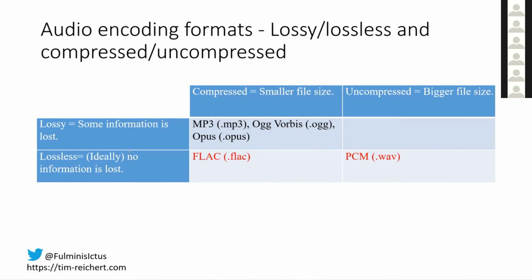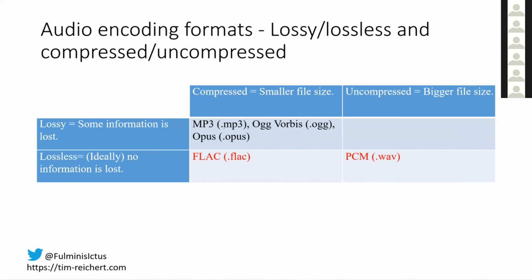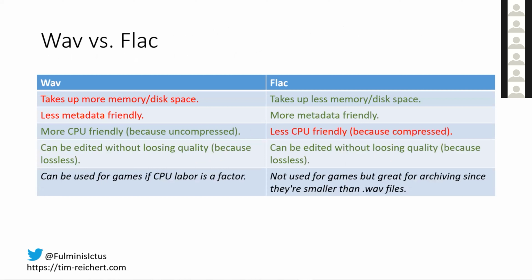The difference between them, as you can see, is that the flac files are compressed. This means flac files take up less space than WAV files, but they're still bigger than the lossy OGG, MP3, or opus. It is easier to add metadata to flac files, like for example, the name of the composer, the name of the piece, etc. WAV files, on the other hand, are less CPU intensive. Since both are lossless, they're great for archiving and editing. You generally don't want to edit lossy files. While flac files are not a great choice for game audio, they are great for archiving, better than WAV files since they take up less space and handle metadata better.